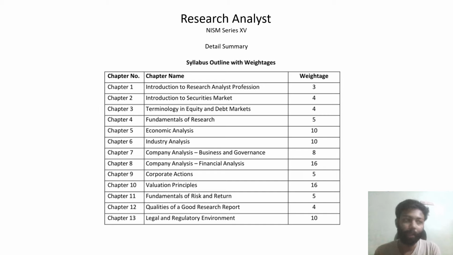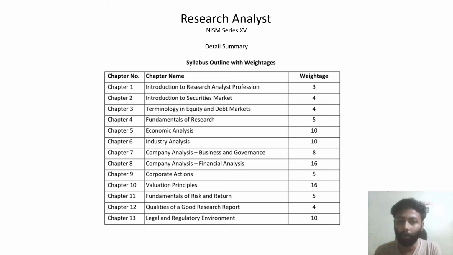And not only gaining marks, we should understand the main purpose of clearing this exam. Firstly, this exam is mandatory as a requirement if you are working in the industry. As an equity research analyst, you must clear that exam.